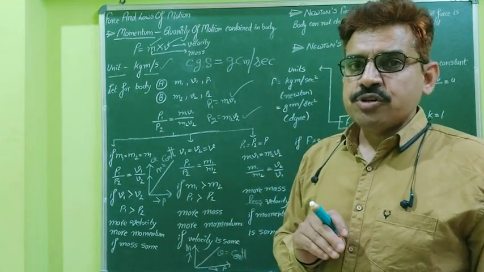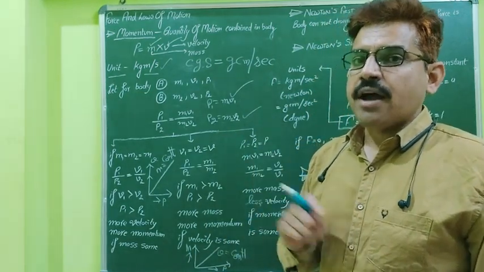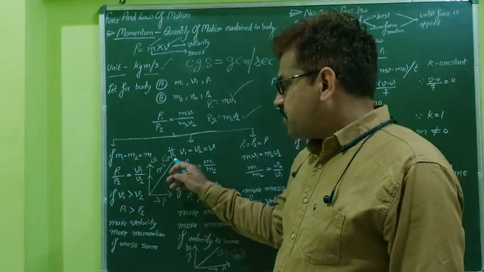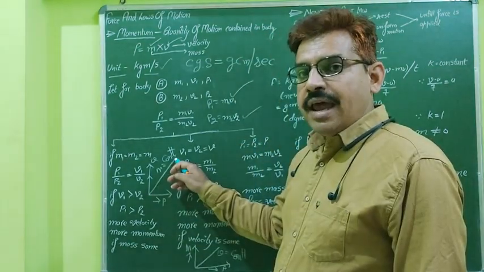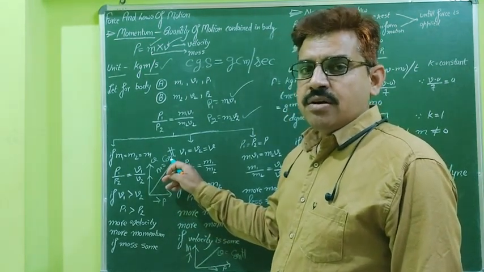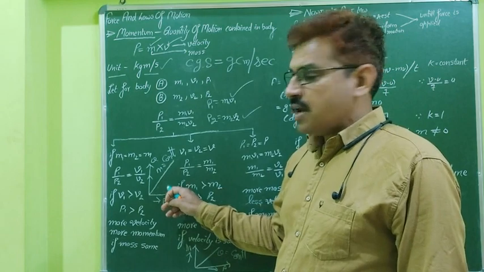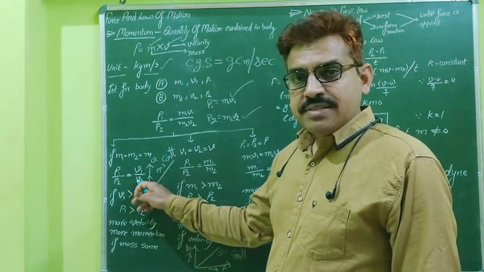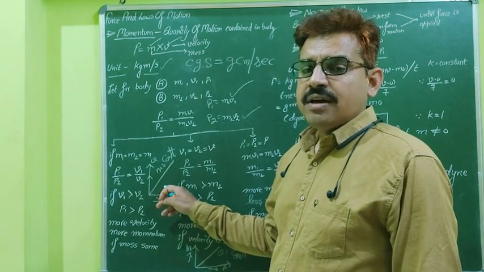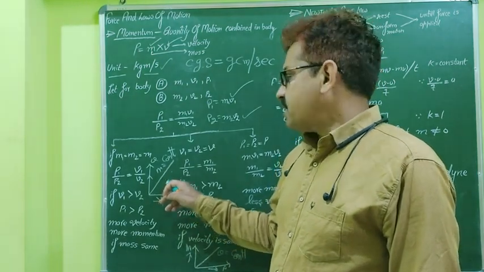As both are proportional to each other, if we plot a graph between velocity and momentum, it is a straight line inclined to the momentum axis, provided the mass m remains constant. So this is the formula if the masses remain the same for two bodies, and this is the graph of p versus v, provided m remains constant.